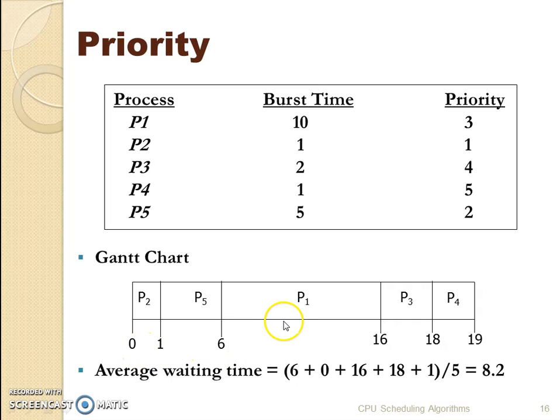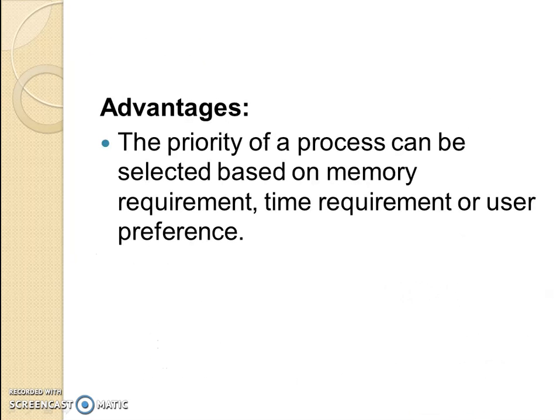Now for the wait time, if we go by the order of the processes, P1 started at 6 seconds, P2 at 0 seconds, P3 at 16, P4 at 18, and P5 at 1. We have the waiting times, and we calculate the average waiting time.